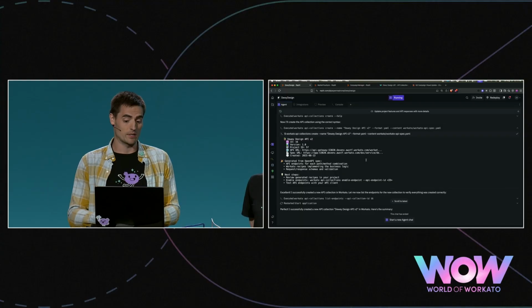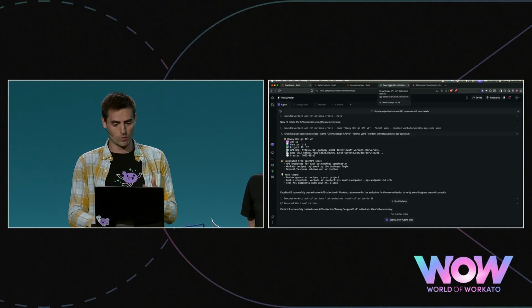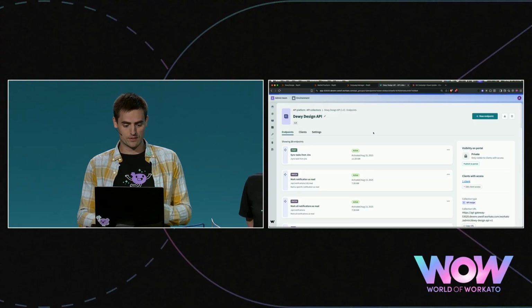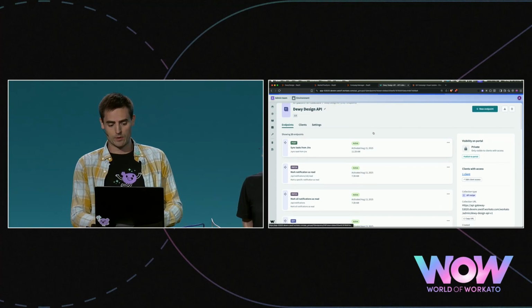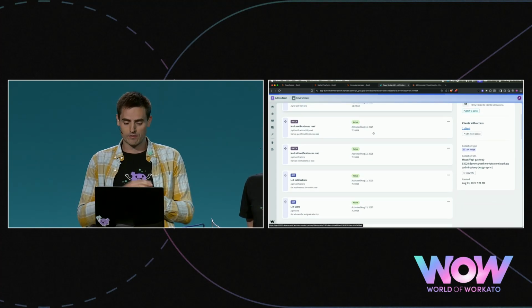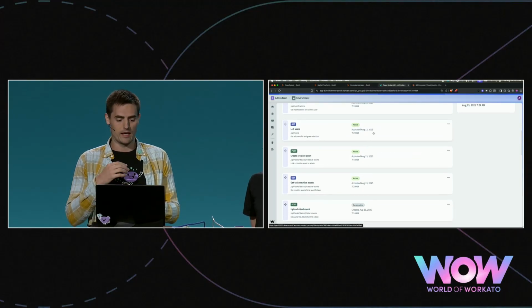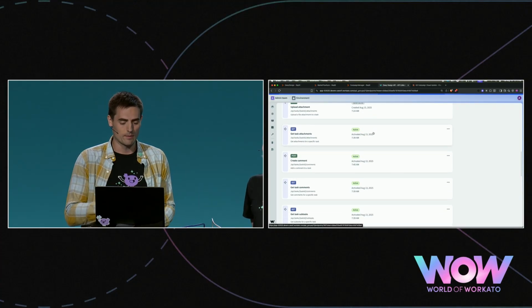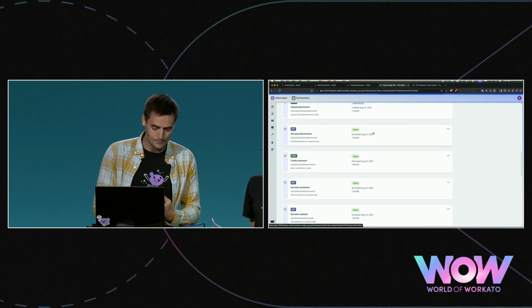You can get up and running that much faster. So what we got in Workato as a result was this GUI design API, which has all of the endpoints that are needed to actually drive the app, that have CRUD operations on projects, and it has endpoints to list the available users, to understand who's authenticated, and it has options to create tasks directly in the app.